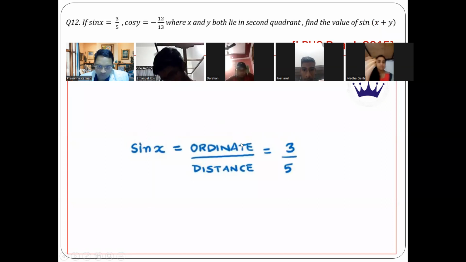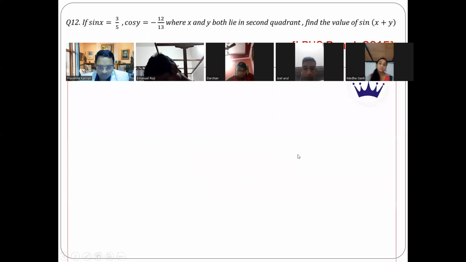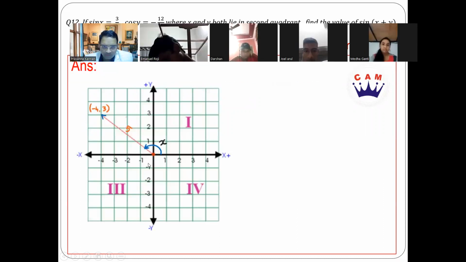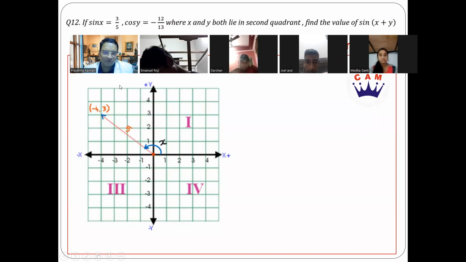So sin x is given as 3 by 5. We can write it as ordinate by distance. So here, ordinate by distance is nothing but 3 by 5. And you can definitely find out the other point, which is 4. Magnitude wise, 3, 4, 5 are the Pythagorean triplet, right?